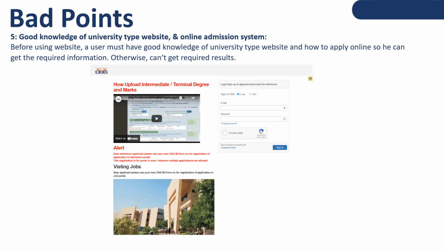If a student wants to apply online for admission, firstly he must have some knowledge of how to apply and what information he needs to put in. Not everybody knows how to apply online. So yeah, this is a bad point.